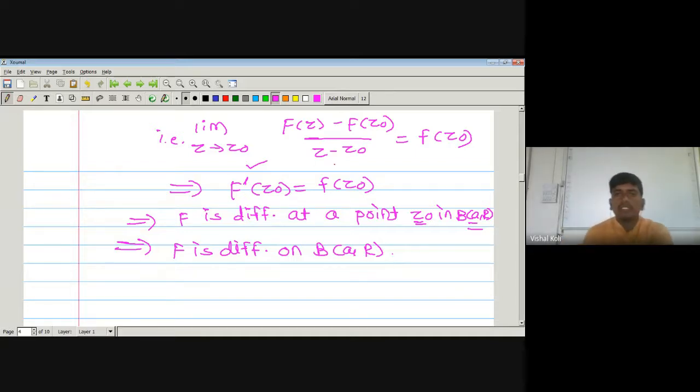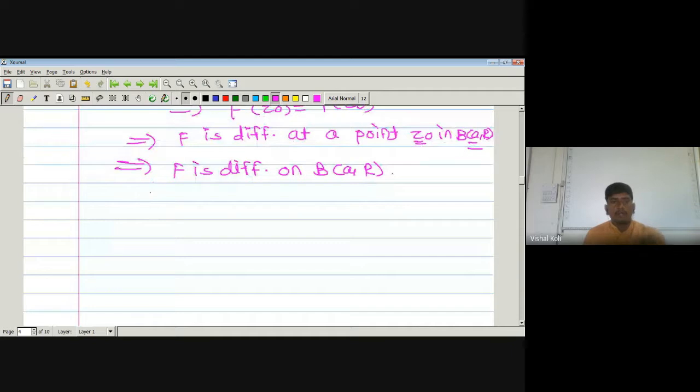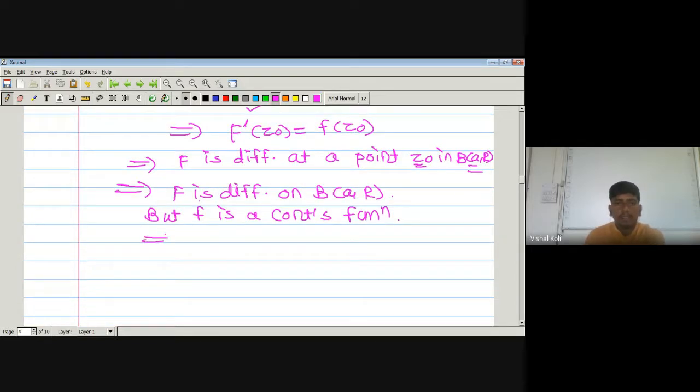But this capital F dash is nothing but small f, and small f is a continuous function. That is given. So here capital F is a differentiable function and its derivative is f, which is a continuous function. It means capital F dash is also a continuous function in open ball about A of radius R. Small f is continuous on whole G, and F dash is equal to f, so it must be continuous in this open ball also.